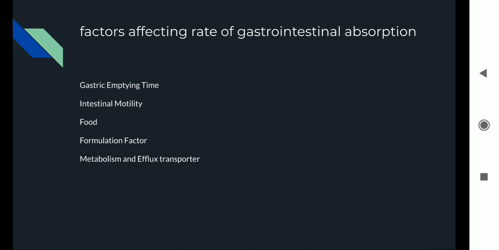Then the formulation factor. Formulation means, paracetamol is a drug, and paracetamol tablet is one of its formulations. Paracetamol in an IV injection is another formulation of it. Paracetamol cream is another formulation of it. So the drug is the same, but its formulation is changed according to the purpose that we want the drug to work on. So the formulation factors are going to affect the drug absorption.